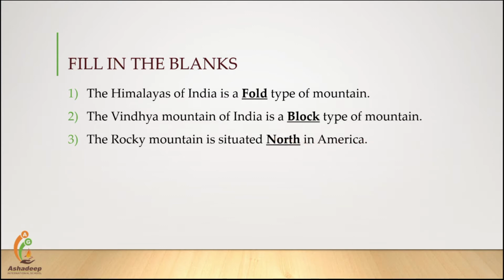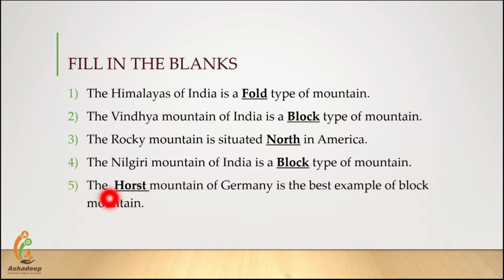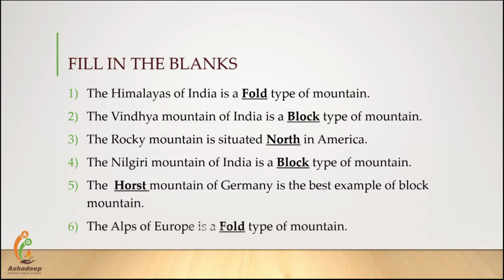Answer is north. Fourth one, the Nilgiri mountain of India is a dash type of mountain. Answer is block. Fifth one, the dash mountain of Germany is the best example of block mountain. Answer is horst. Last one, the Alps of Europe is a dash type of mountain. Answer is fold.